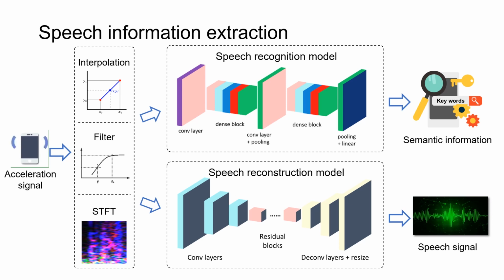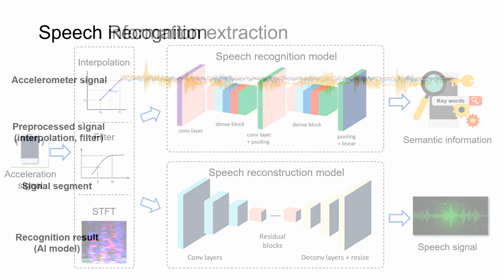Speech recognition converts spectrograms to text. It allows the adversary to recognize pre-trained numbers, letters, and hot words from the accelerometer measurements. Speech reconstruction restores voice signals from acceleration spectrograms. It allows the adversary to double-check the recognition results with human ears.